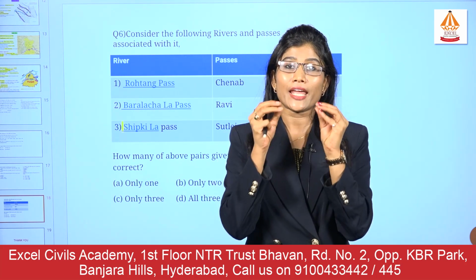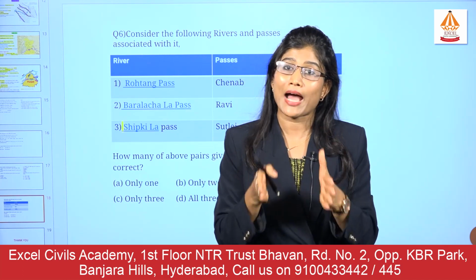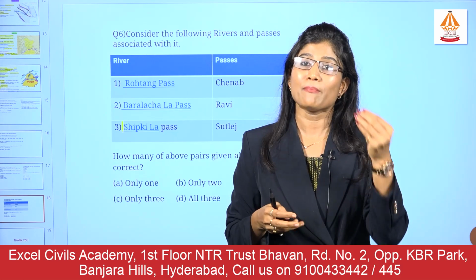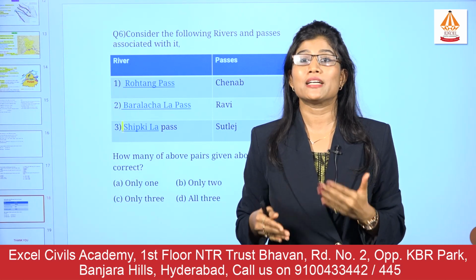If you are able to write the answer, and along with that take help of the map, the atlas that you have, please mark these important locations in your atlas as well and keep revising them multiple times.